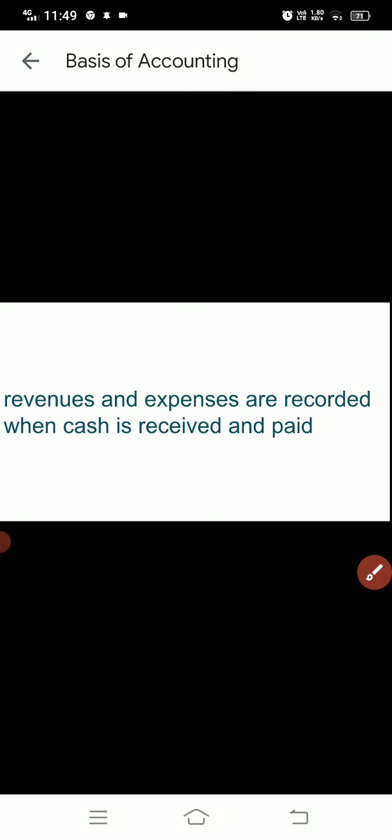Okay, so in this, what is the main point? That the revenues and the expenses are recorded when the cash is received or paid. Only when the cash is actually received or paid will the revenues and the expenses be recorded. If it is related to the actual concept, meaning they are not actually received but accrued, that will not be part of cash basis accounting.